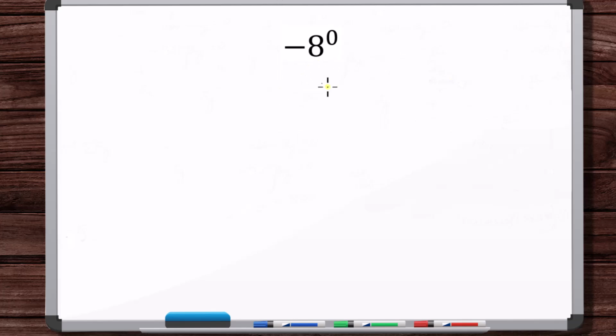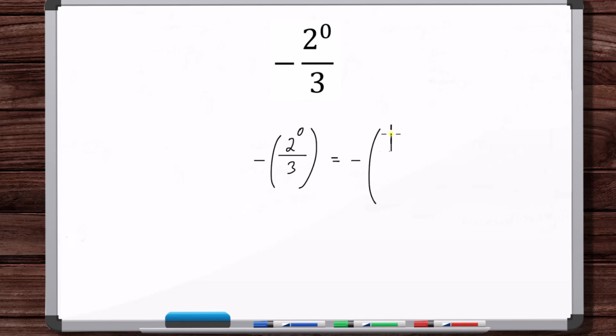Okay, minus 8 to the power 0, but there's no parentheses here enclosing the negative. So you kind of look at this like this. Well, 8 to the 0 is 1. So we're left with negative 1. Okay, 0 to the power 0 is undefined. Okay, with this minus sign out front, we can look at this like this. 2 to the 0 power is going to be 1. And so now we've got minus 1/3.